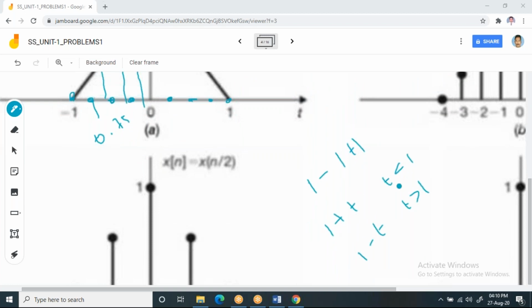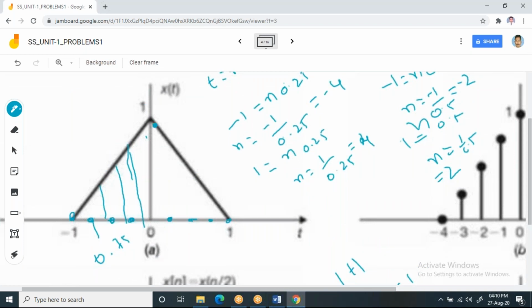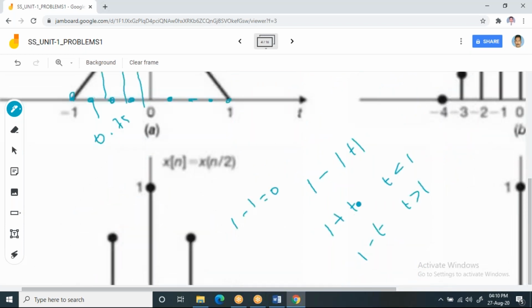Here, when you consider -1, the amplitude is 0. That means here the value of t is -1, so I can write 1 minus 1, which is 0. At this place, the value is 0. Now, at this place, if you observe, at t equal to 0, I'll get 1, since 1 plus t with t equal to 0, 1 plus 0, you'll get 1. Now, in between, you have to see.